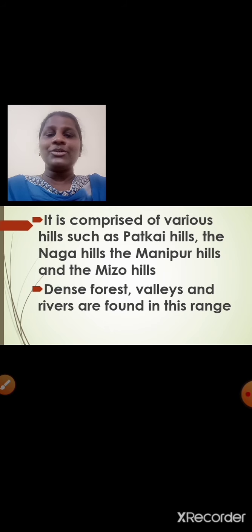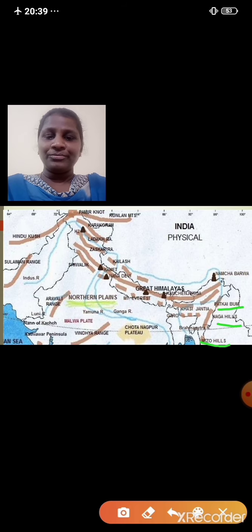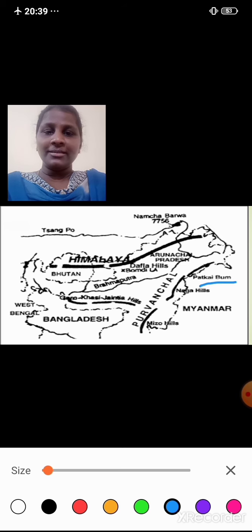It is comprised of various hills such as Patkai Hills, the Naga Hills, the Manipur Hills and the Mizo Hills. Have a look over here, students, at this map. You can see the Patkai Hills, Naga Hills and the Mizo Hills. I will show it once again. Here it is more clear. Patkai Hills, Naga Hills, Mizo Hills. Okay. I hope it is clear.